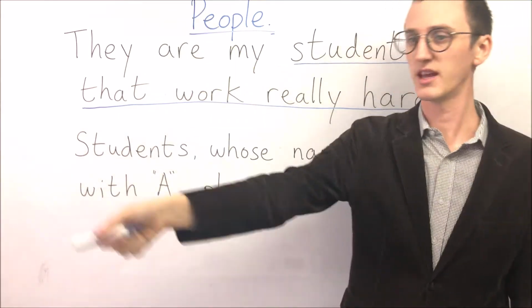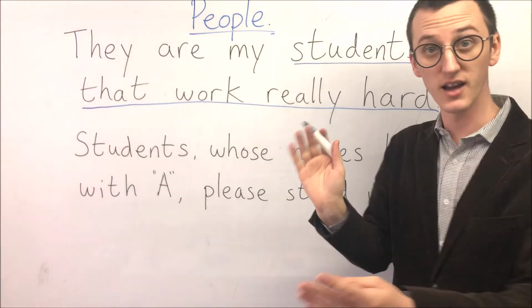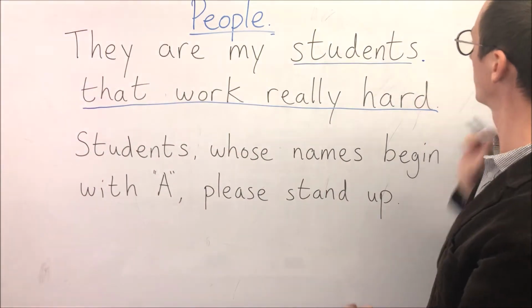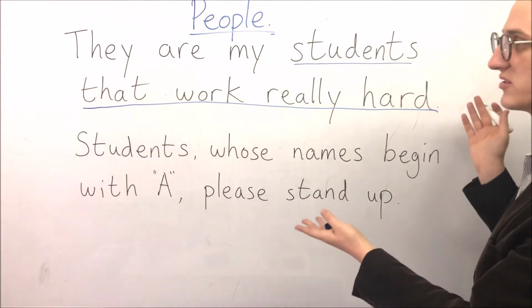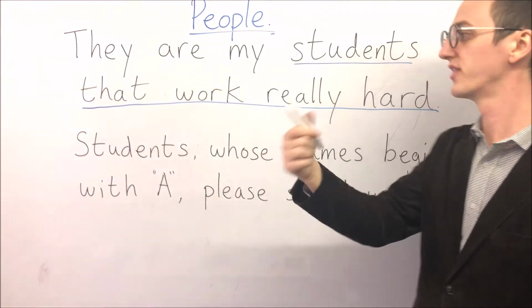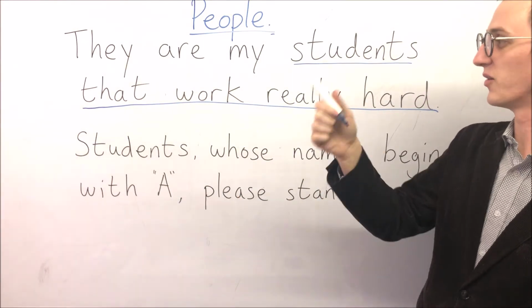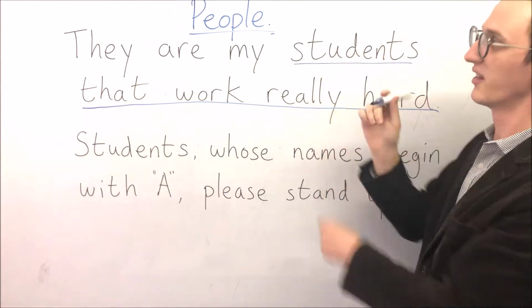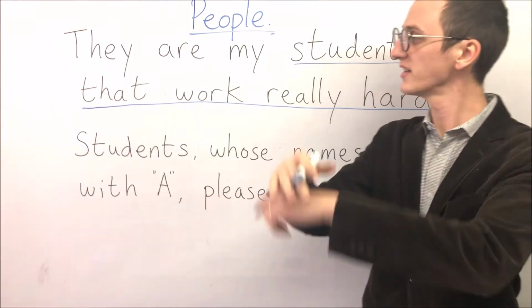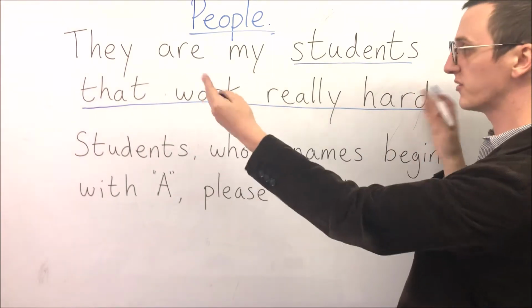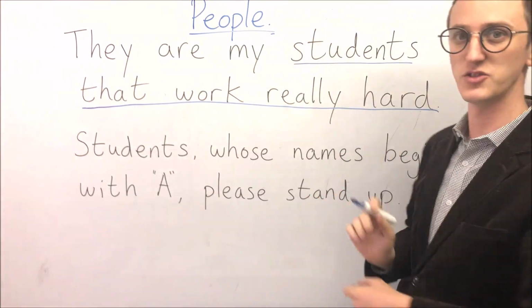What students? They are my students. They are my students is enough. That's a sentence. It is okay. But what students? The students that work really hard. They are my students that work really hard. Okay, so it gives more information about these students.